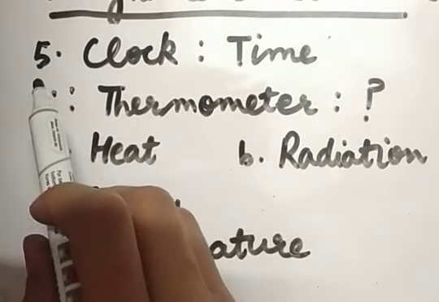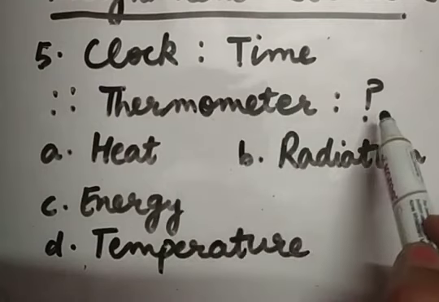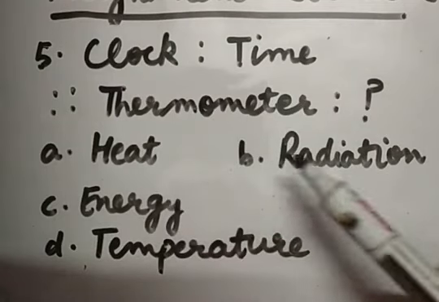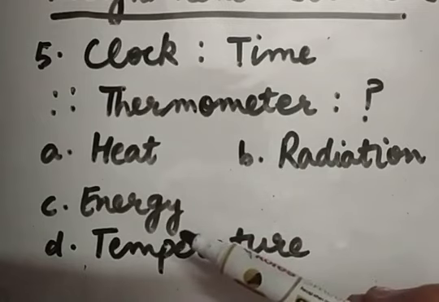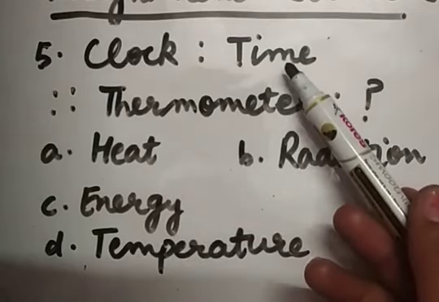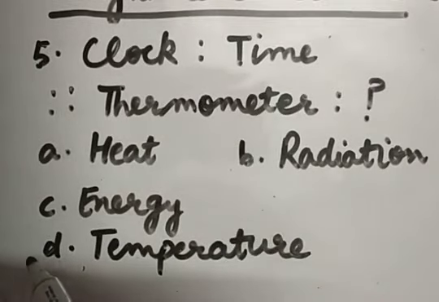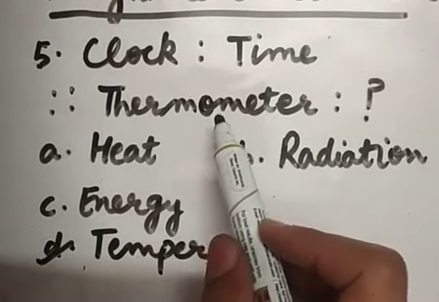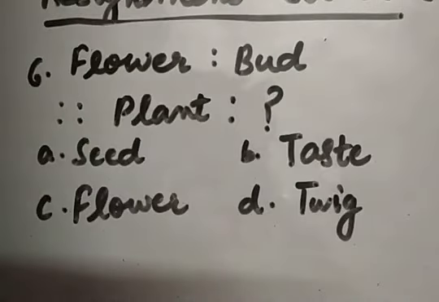This is question number 5. Clock is to time, then thermometer is to what? These are the options: heat, radiation, energy and temperature. So dear children, as we all know that time is measured by using clock, so temperature is measured by using thermometer. So for question number 5, the correct option is D option.